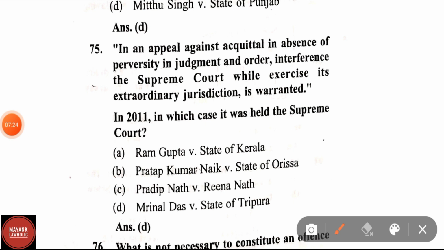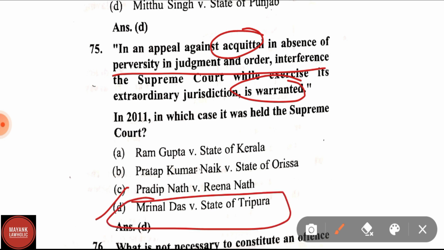Question number 75. In an appeal against acquittal, in absence of perversity in judgment and order, interference by the Supreme Court while exercising its extraordinary jurisdiction is not warranted. In 2011, in which case was this held by the court? Correct answer is Mrinal Das versus State of Tripura.